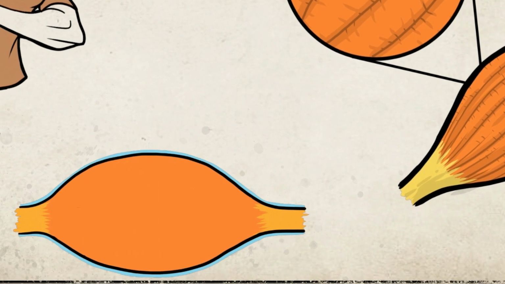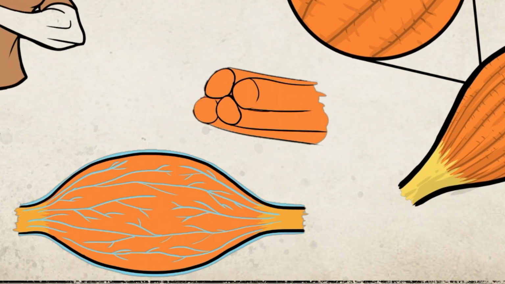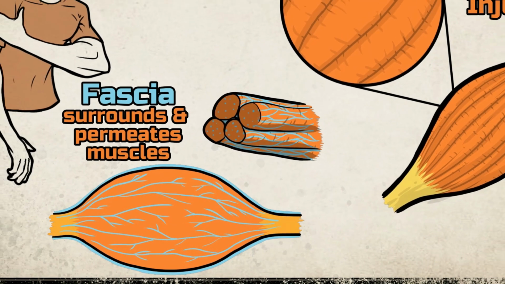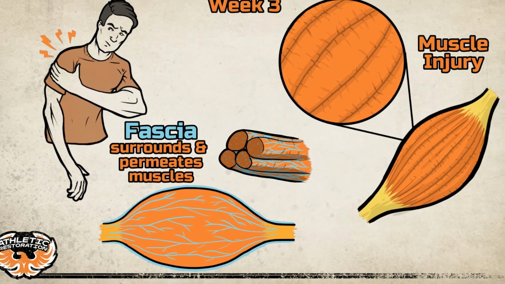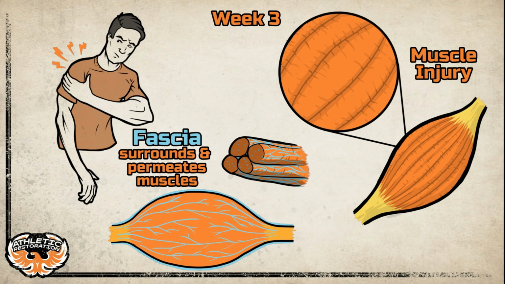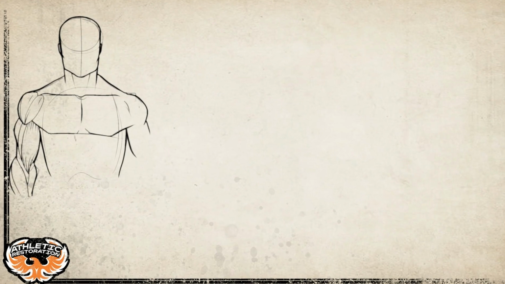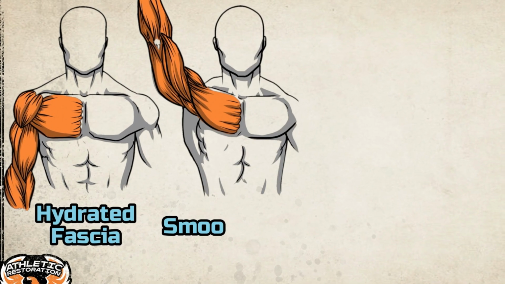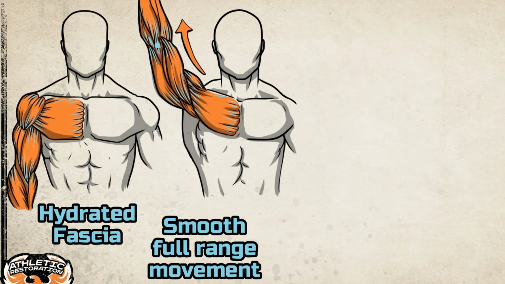Fascia is a dense connective tissue primarily formed from collagen fibers. It surrounds and interpenetrates every muscle in the body, aiding in the strength, mobility, and elasticity of the muscles. When well hydrated, fascia is highly malleable and takes on a gel-like consistency. This allows muscles and muscle fibers to glide over each other smoothly and gracefully during motion.